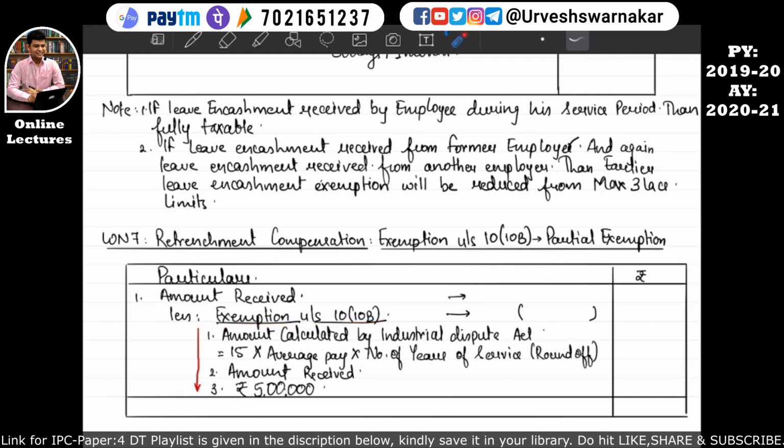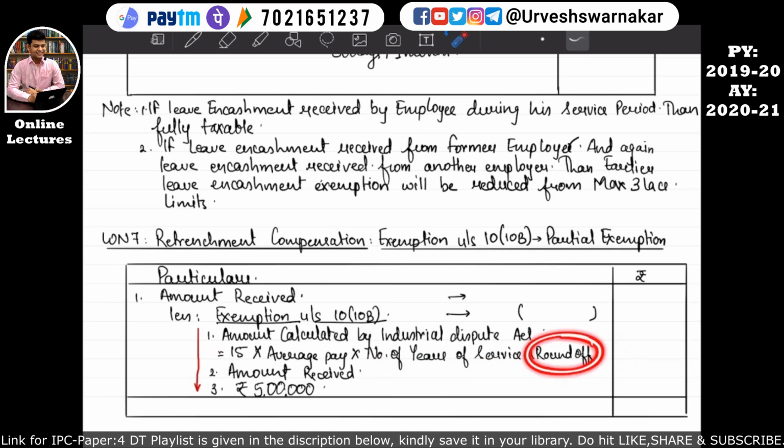How to calculate the partial exemption under section 10 subsection 10B is given over here. First we will calculate the amount as per the Industrial Disputes Act. The formula is 15 into average pay into number of years of service. The number of years of service can be rounded off.